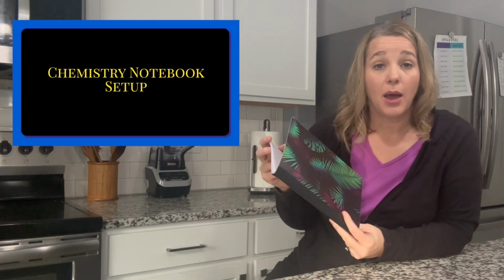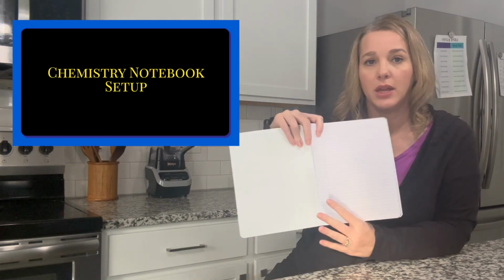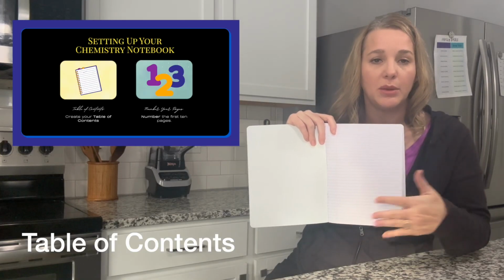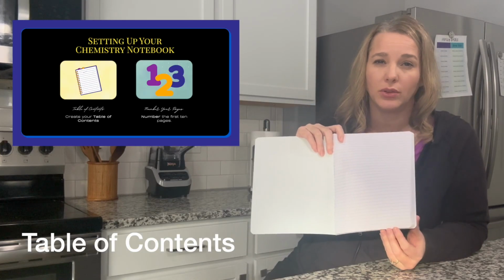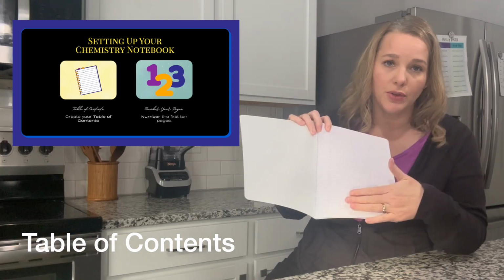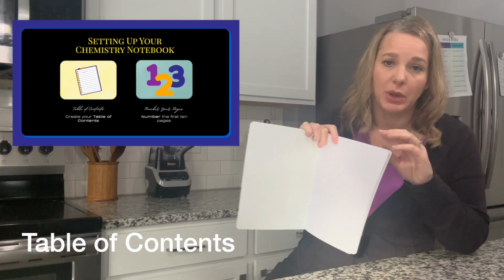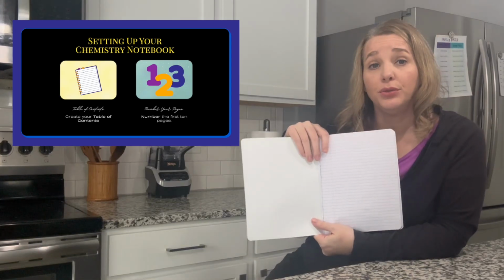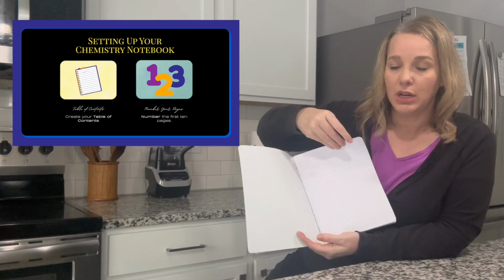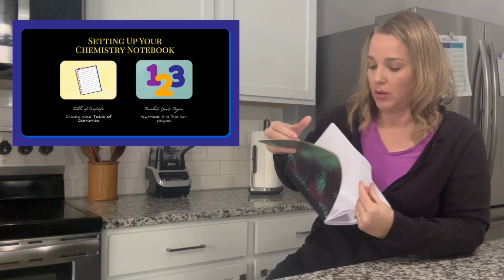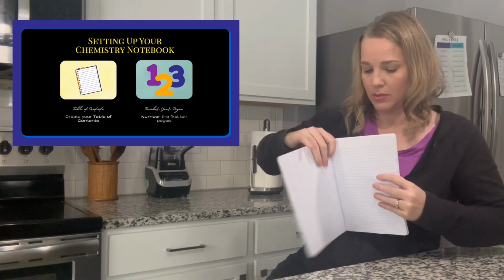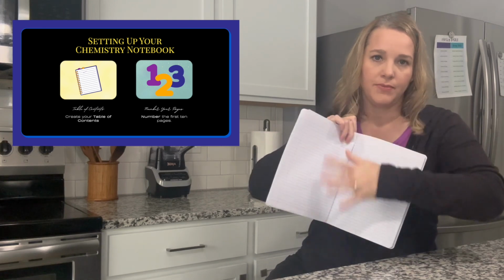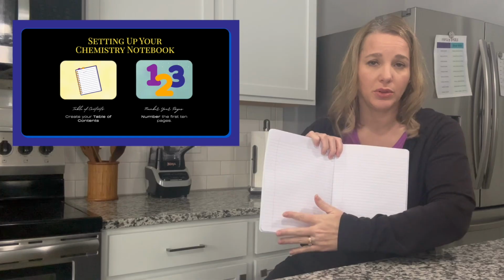To get started setting up our notebook, I want you to open up to the first page and I want you to write at the top, table of contents. We're going to create a table of contents at the beginning so you can always find what you're looking for. So on your first page or on a separate sheet of paper, if you're using a 3-ring binder, write table of contents. Then after you've written that, I want you to turn 3 pages. 1, 2, 3. That's going to be reserved for writing our table of contents on.